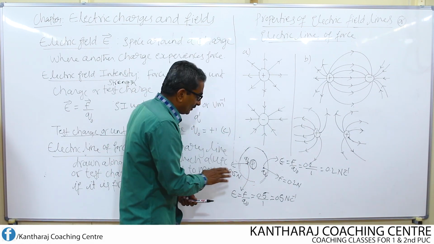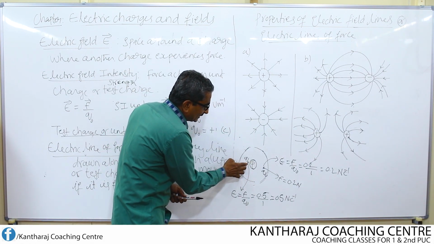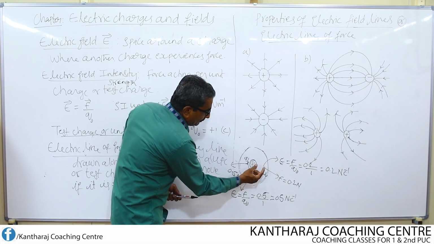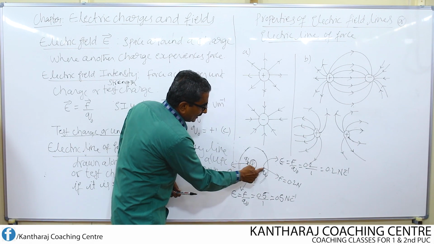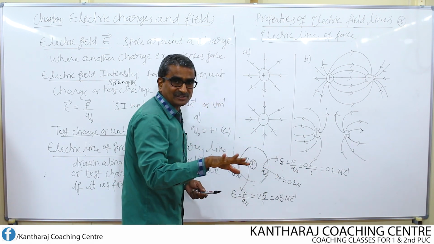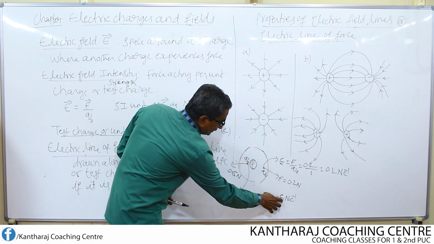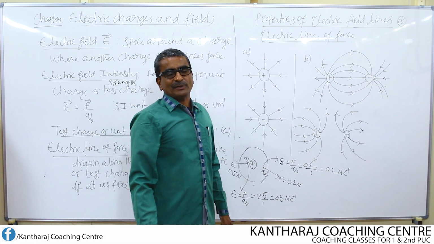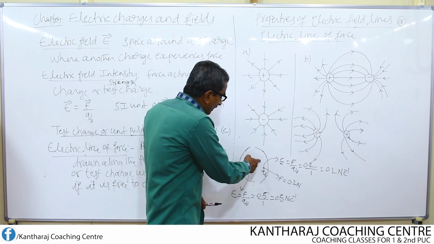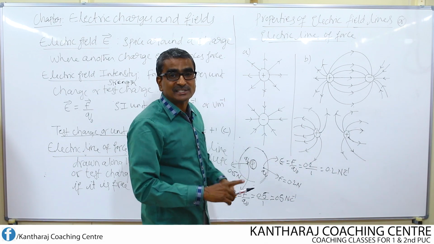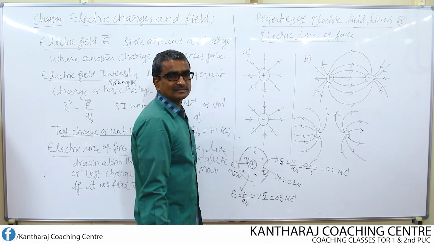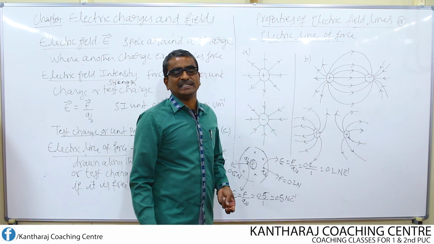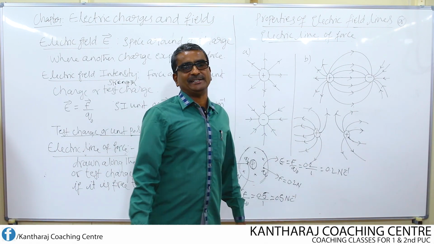Similarly, here also, I have taken this point close to the charge, whereas this point is at a large distance when compared to this. That is why here the field strength is less, whereas here the field strength is high. So we can note one more point: all around a charge, at different distances, like this, like this, like this, the electric field intensity is found to be different.